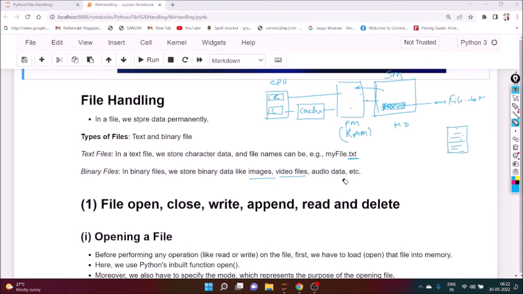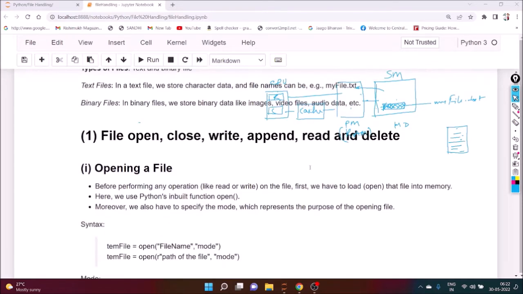Now our task is to handle all these files properly in Python. The basic tasks are: open a file, close a file, write, which means storing data, append, which means adding data, read, which means reading the content of the file and displaying it, and delete, which means deleting the file forever from the memory. So: open, close, write, append, read, and delete.